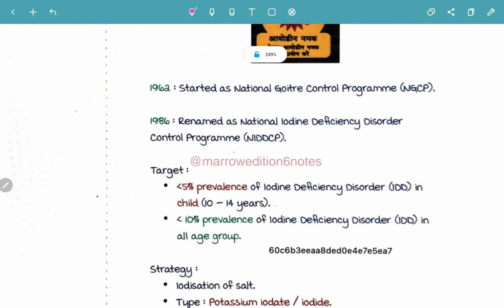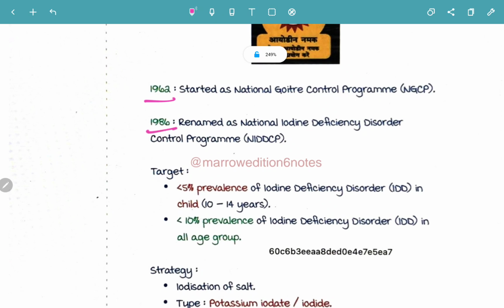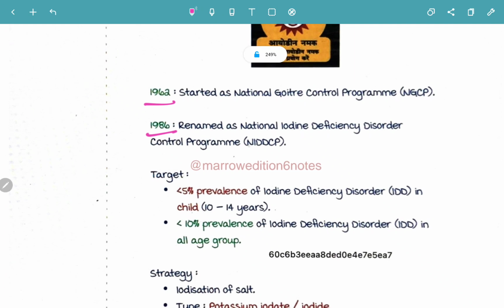In 1962, it was started as the National Goiter Control Program. But in 1986, it was renamed as the National Iodine Deficiency Disorder Control Program. So it was renamed from NGCP to NIDDCP around 1986.